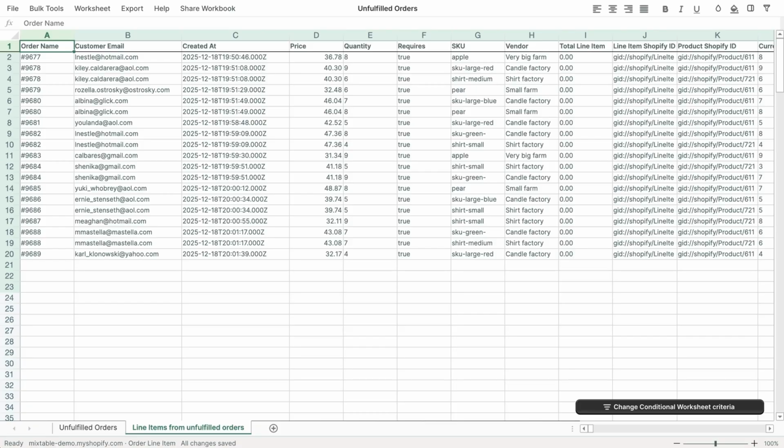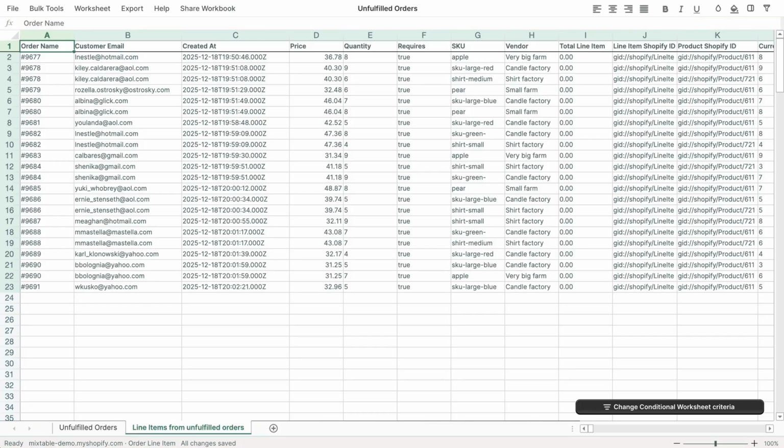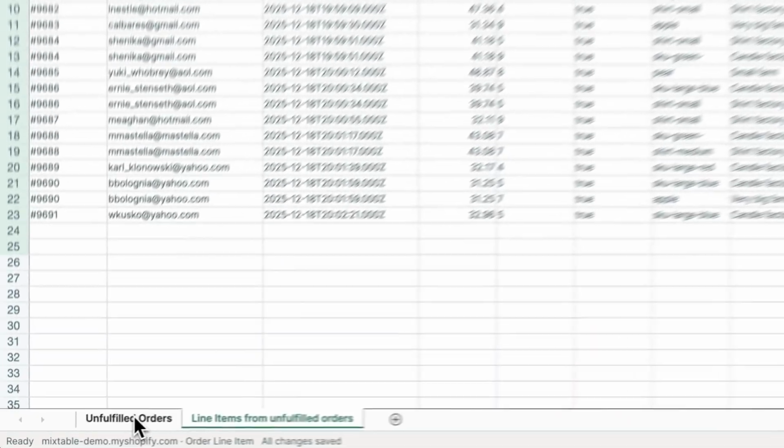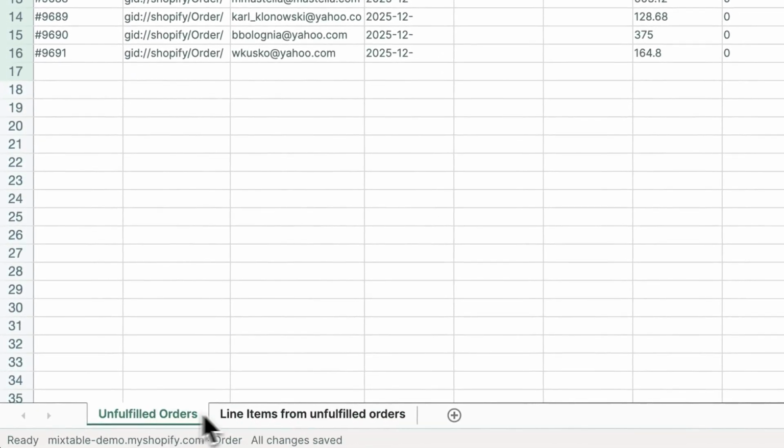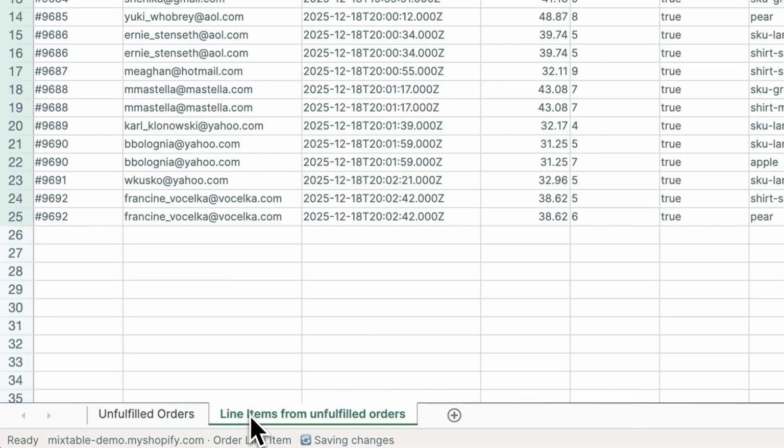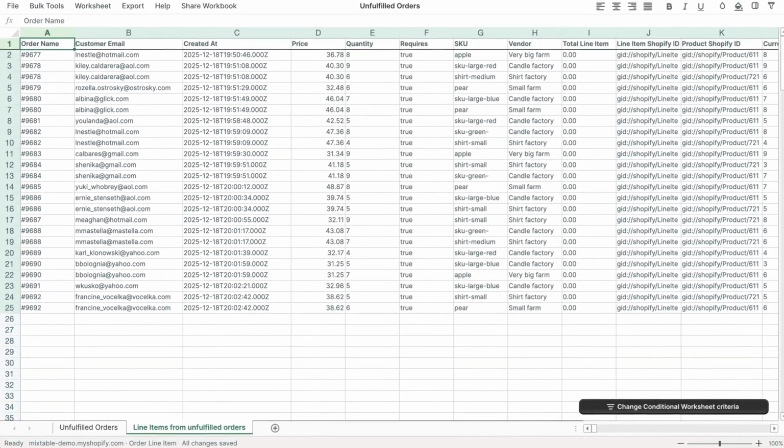We can see that new unfulfilled orders in Shopify are automatically loaded into our worksheet. If an order gets marked as fulfilled in Shopify, it will be automatically removed from our spreadsheet. Its line items will also be automatically removed. So a Mixtable spreadsheet can be your live dashboard of all your unfulfilled orders.